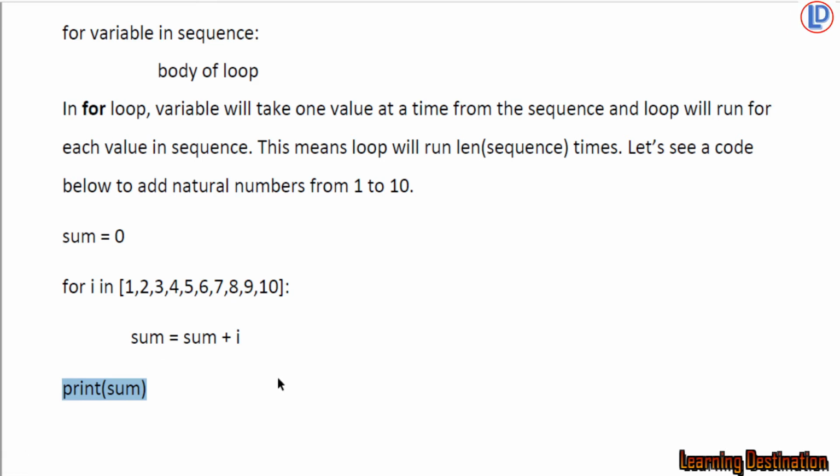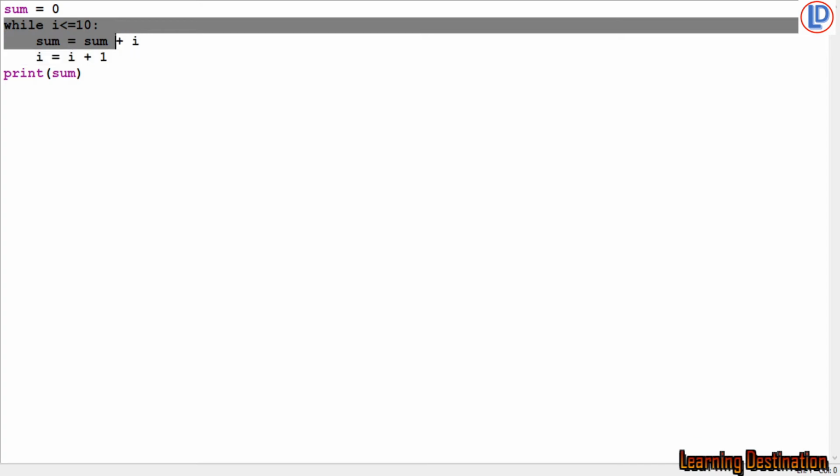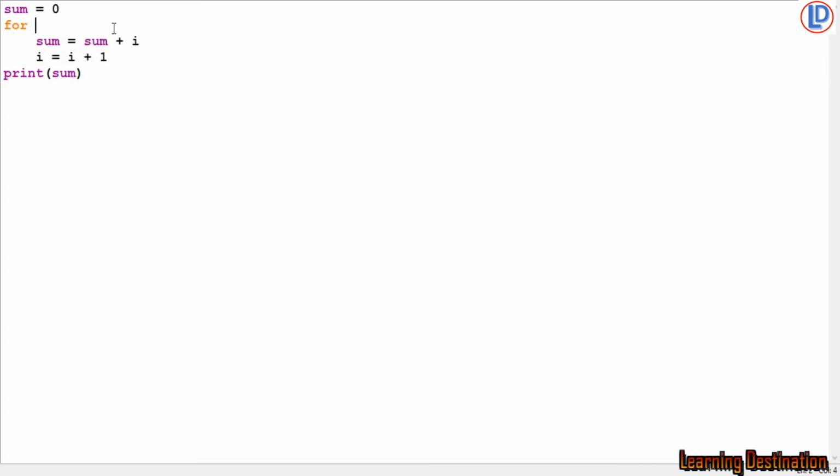Let's see how this program will work in our Python editor. So we want to say sum is equal to 0, for I in list 1, 2, 3, 4, 5, 6, 7, 8, 9, 10.